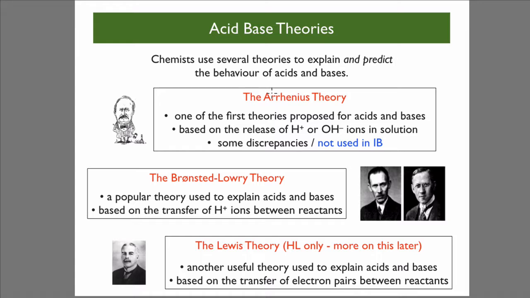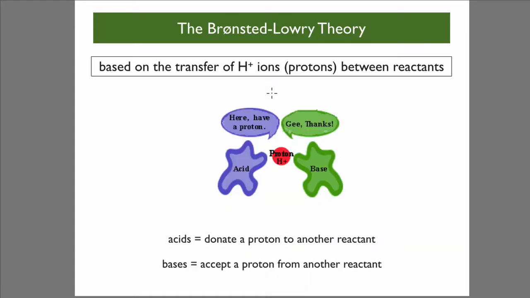The Bronsted-Lowry theory, a popular theory used to explain acids and bases, is based on the transfer of hydrogen ions between reactants. The Lewis theory, which is HL only, but we'll discuss that a bit later on, is a useful theory used to explain acids and bases, and it's based upon the transfer of electron pairs between reactants. The Bronsted-Lowry theory is based upon the transfer of hydrogen ions, protons, between reactants. Acids donate a proton to another reactant. Bases accept a proton from another reactant.